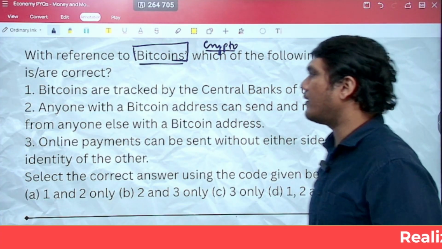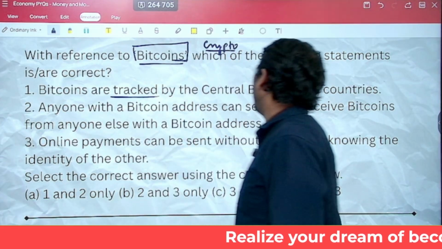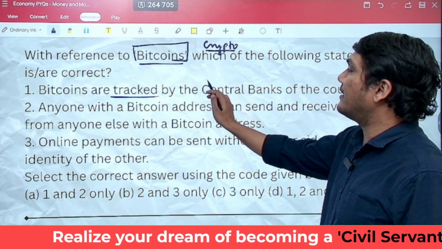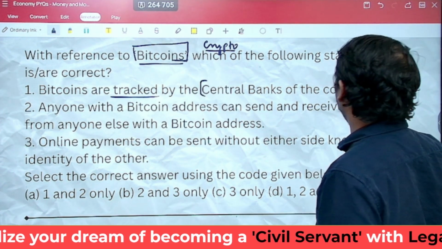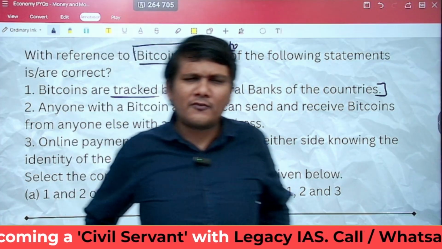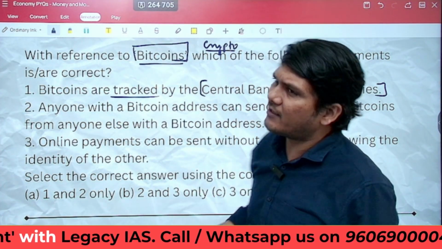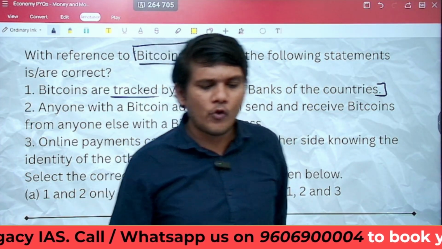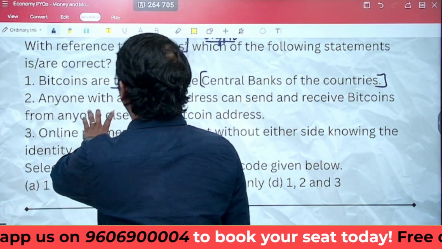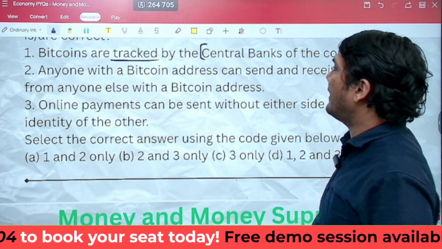So let us have a look at this. Statement 1 says that bitcoins are tracked by the central banks of the countries. Now here it is making a statement wherein the central banks of all the countries track it. It is saying that bitcoins are tracked by the central banks of the countries. No, not necessarily. So statement 1, which says that bitcoins are tracked, would actually be incorrect.